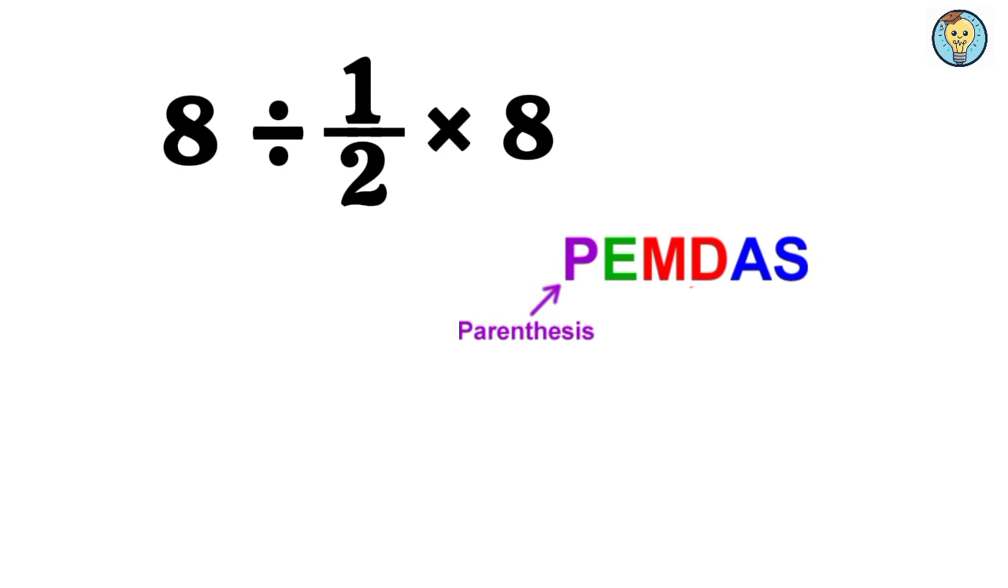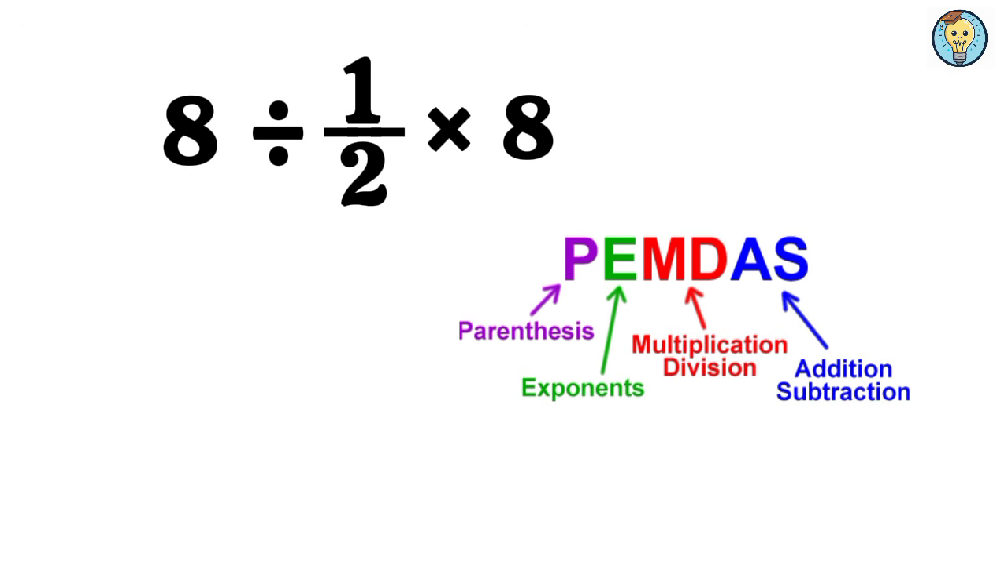P stands for parentheses, E stands for exponents and roots, M stands for multiplication, D stands for division, A stands for addition, S stands for subtraction. According to PEMDAS, we first solve anything in parentheses, then handle exponents or roots, then multiplication and division, and finally